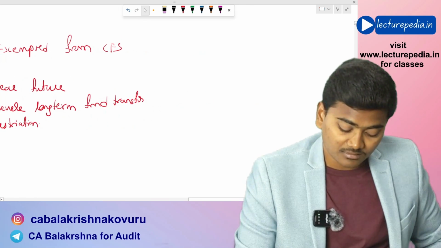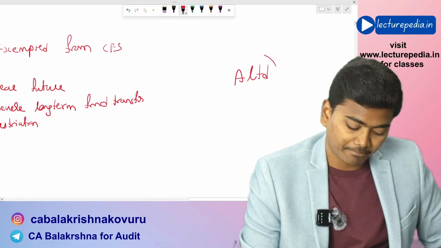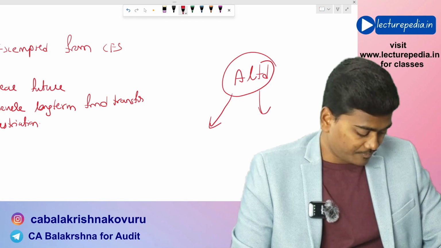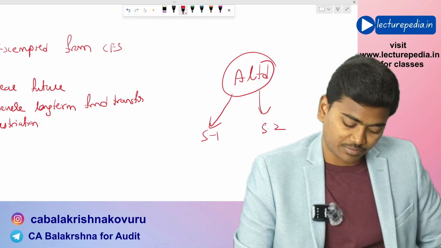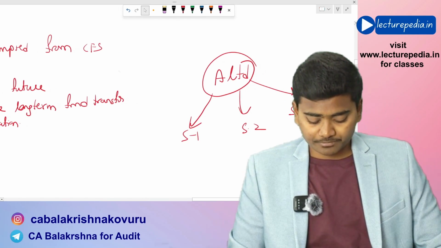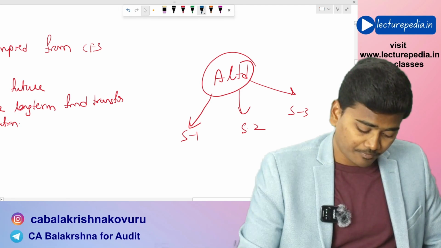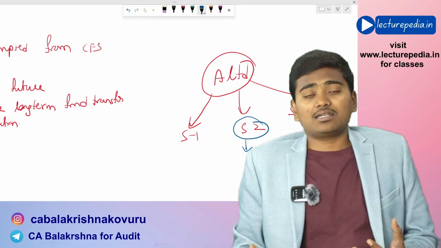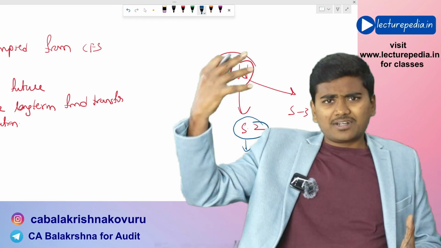See, there is A Limited. Now, A Limited is having, let's say, three subsidiaries: subsidiary 1, subsidiary 2, subsidiary 3. Now, let's say, for example, subsidiary 2 is operating under severe long-term fund transfer restrictions.